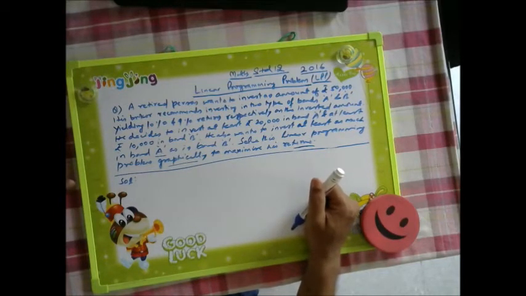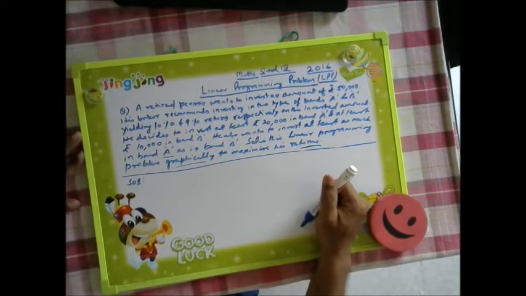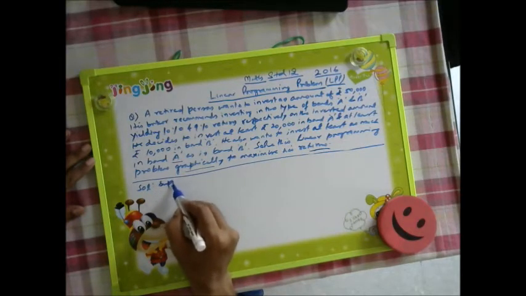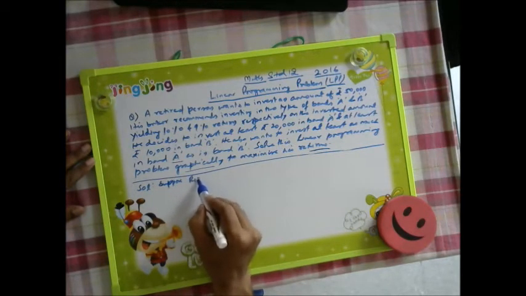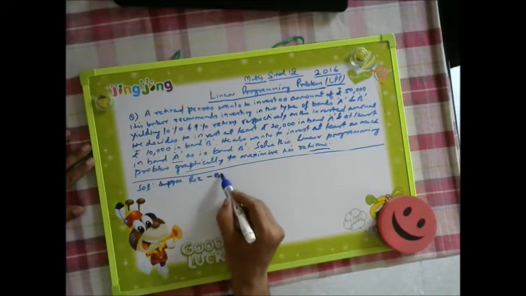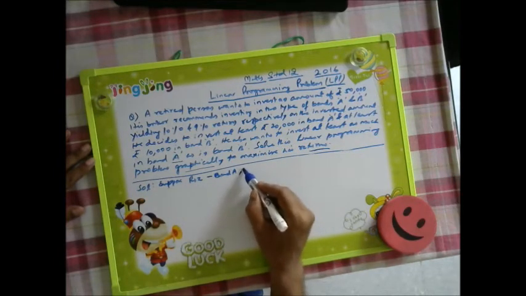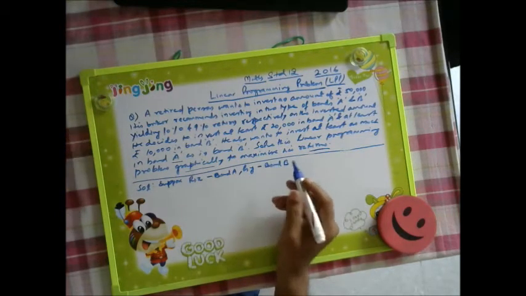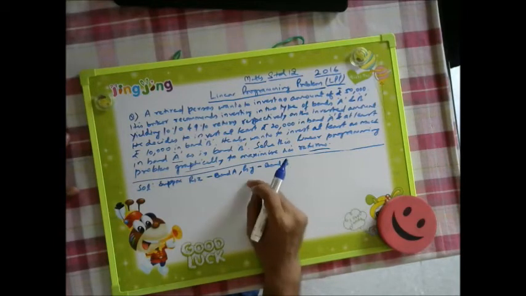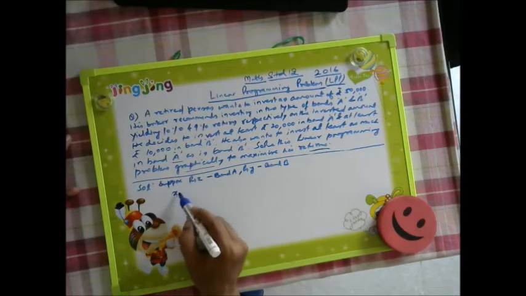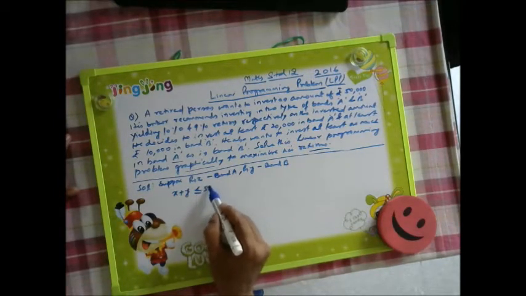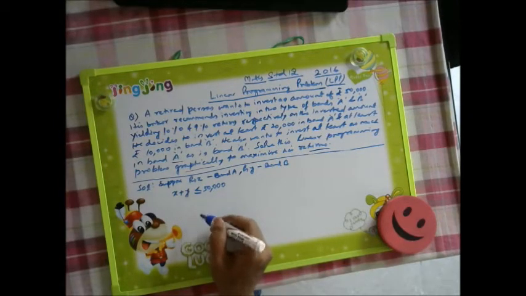Let us form equations first. Suppose rupees X is invested in bond A and rupees Y is invested in bond B. As per the given question, X plus Y will be less than or equal to 50,000.